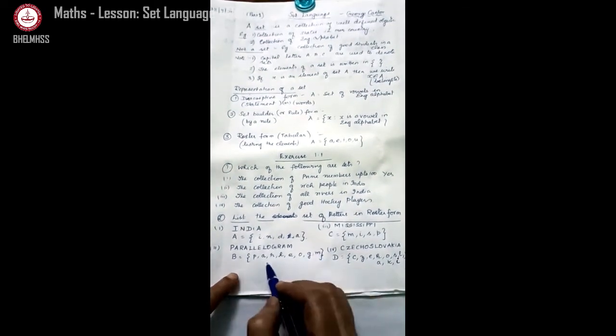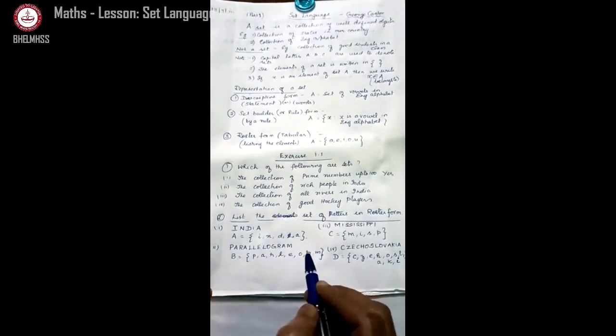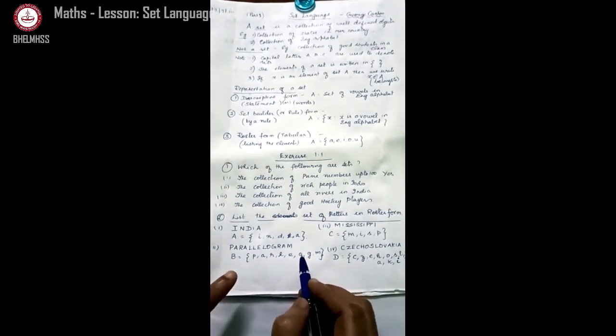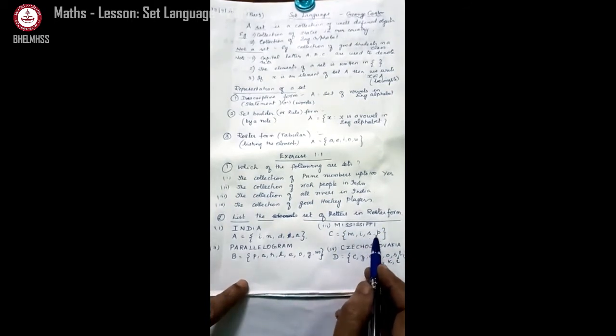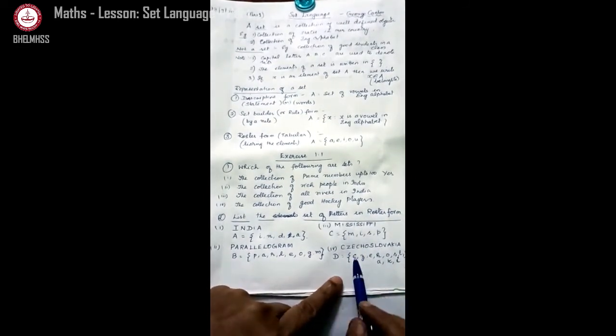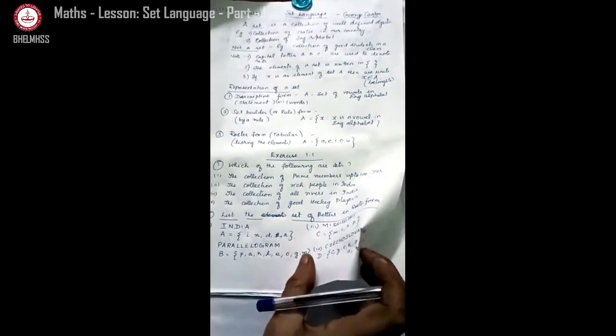List the elements in roster form means we are taking and writing. While writing, we should not get the letters repeated. One time only a letter can come. Mississippi, M, I, S, P. Only those 4 letters are getting repeated in this river name. Czechoslovakia, it's a country's name. C, H, E, C, H, C, it gets repeated. H, O, S, L, V, A, K, I. So with this, you know how to write in roster form.